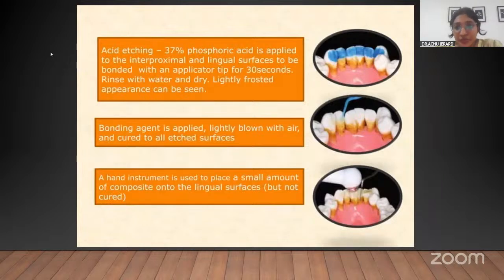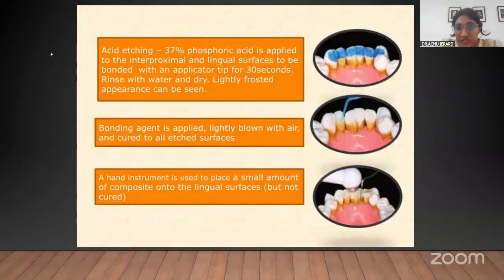First, you have to do acid etching on enamel. So etching should be done. 37% phosphoric acid is to be applied with the applicator tip, and wait for 30 seconds, and then rinse with water and dry it, so that you will get a white frosty appearance. That means you have etched the surface properly.